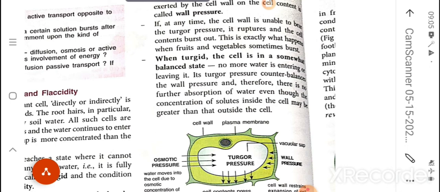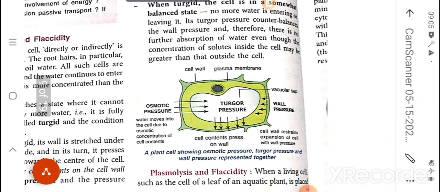As you can see, this diagram shows the turgor pressure and osmotic pressure together. It is the plant cell, and inside this white portion all the cell contents are present, meaning the vacuolar sap and all the cell contents.